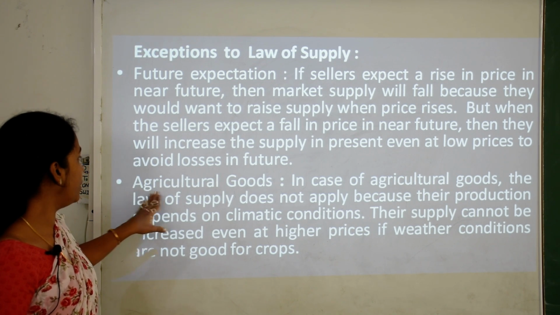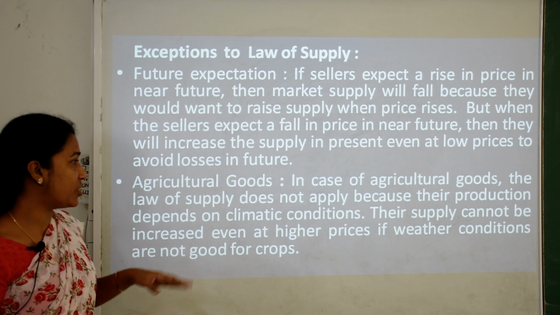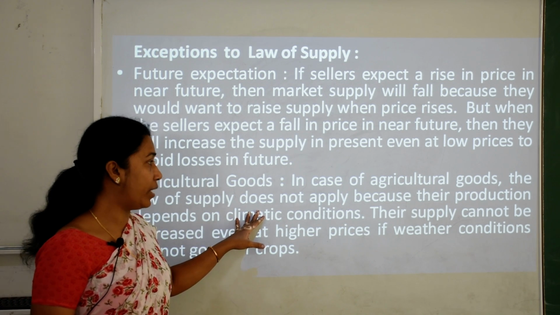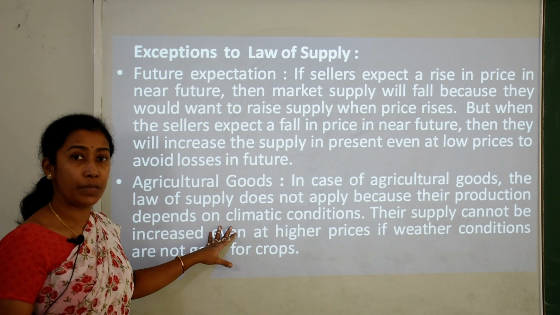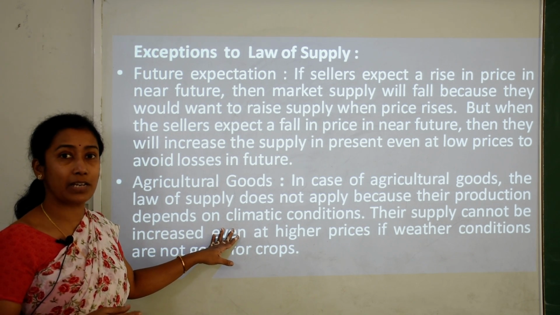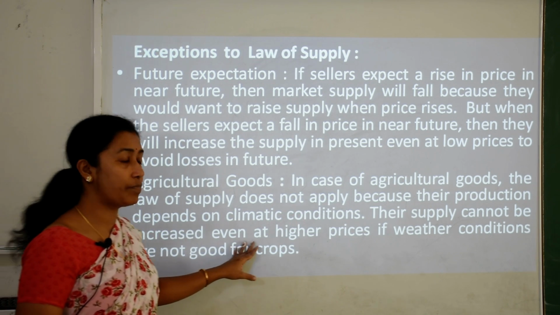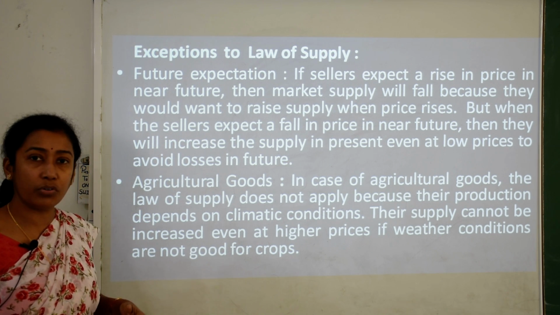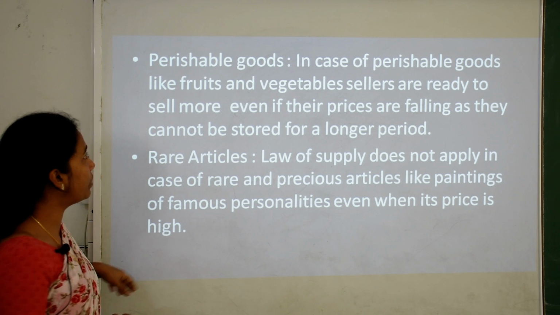Then second can be agricultural goods. In case of agricultural or perishable goods, the law of supply does not apply here. Why? Because their production depends on climatic conditions, and these goods are of perishable nature, like vegetables and fruits. So their supply cannot be increased even at higher prices if weather conditions are not good for crops. So this exception does not apply to the law of supply.